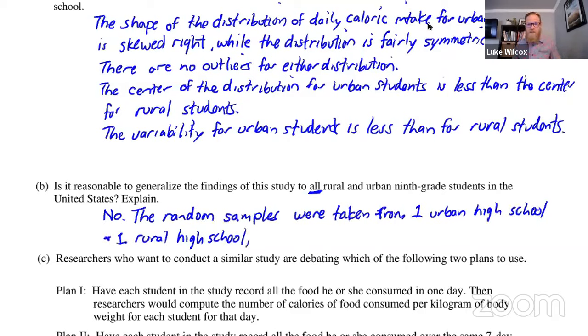So we can only generalize to those two high schools. And actually, I'm going to say, so we can't generalize to all 9th graders.